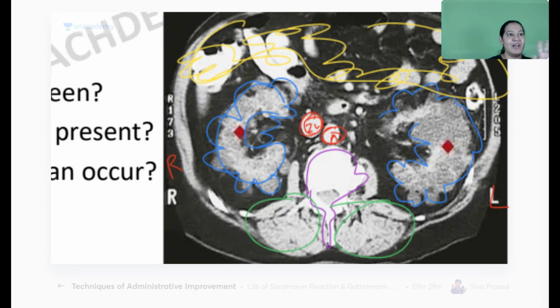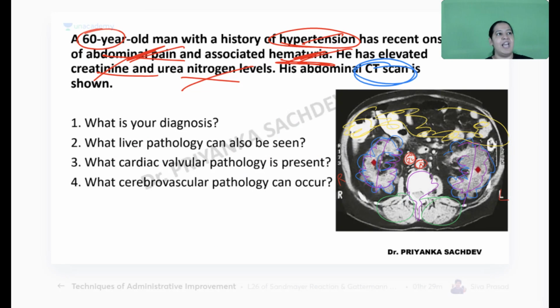The patient has bilateral enlarged kidneys. See the size of the kidney. They are enlarged compared to normal. If you compare with normal, both kidneys are enlarged. And there are multiple cysts on the surface of both kidneys. Can you see multiple cysts? Multiple cysts in both kidneys in an adult. See the age of the patient: 60 years old. So my diagnosis is polycystic kidney disease. It is of 2 types, autosomal dominant and autosomal recessive. Since my patient is an adult, my answer is autosomal dominant.